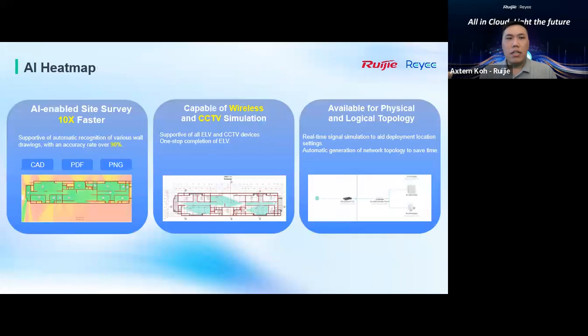Secondly, based on the AI heat map, you can see that due to the AI, we can be 10 times faster compared with last time. Our AI heat map site survey tools also cover certain CAD files, PDF files, and PNG files. You can import AutoCAD files directly into our AI heat map system. Just now I already showed you how our wireless and CCTV integration is simulated in one document. This is what we have done.